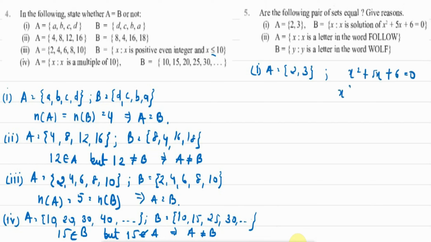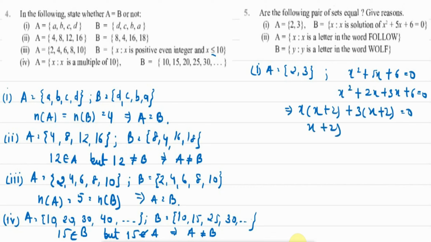So we can write it as x square, and now 5x can be written as 2x plus 3x, plus 6 is equal to 0. Similarly, we'll take x common. What do we have? x plus 2. Similarly, we can take 3 common. We are left with x plus 2. So now we have x plus 2 and x plus 3 is equal to 0. Right?